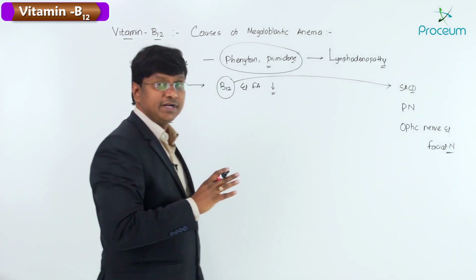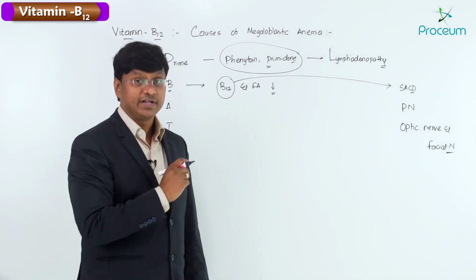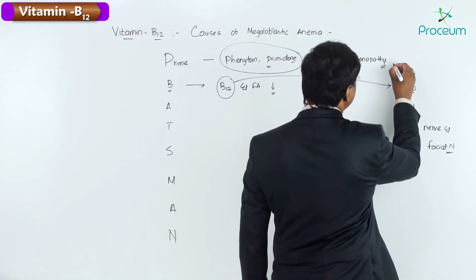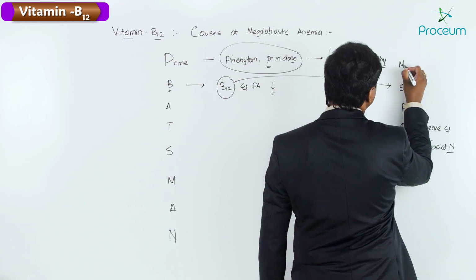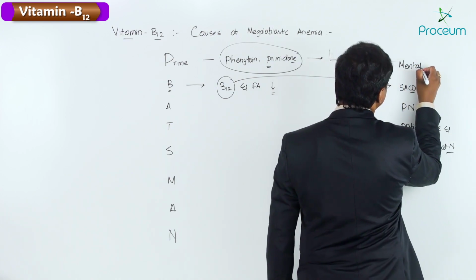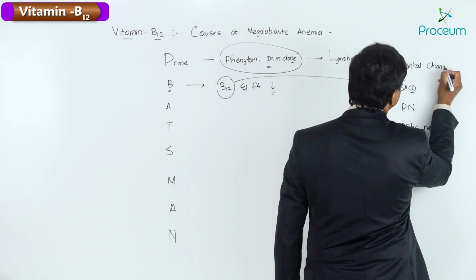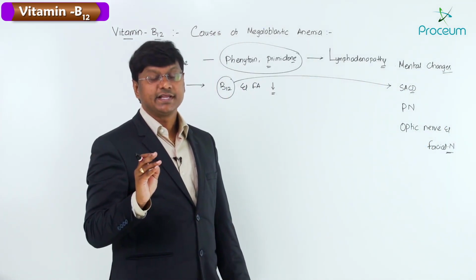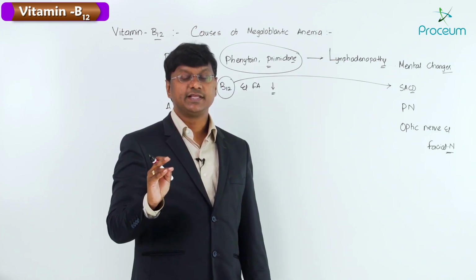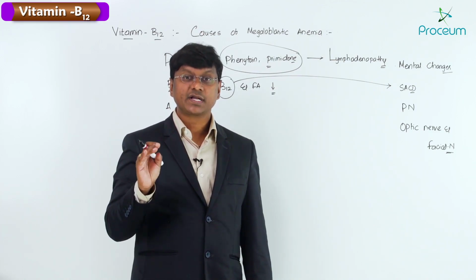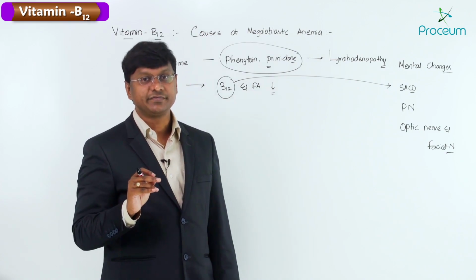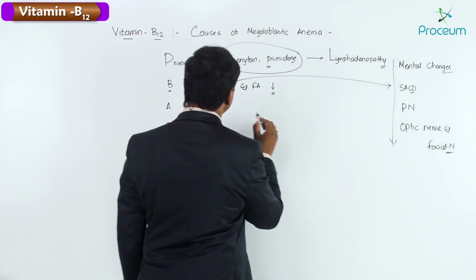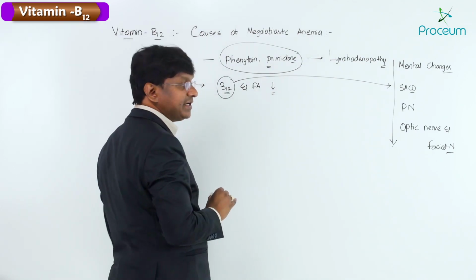But the optic nerve is very important, and it gets affected whenever there is vitamin B12 deficiency. Not only that, vitamin B12 deficiency will also cause mental changes, which include defective cognition, seizures, and dementia. So these are the neurological manifestations that you can have in case of vitamin B12 deficiency.